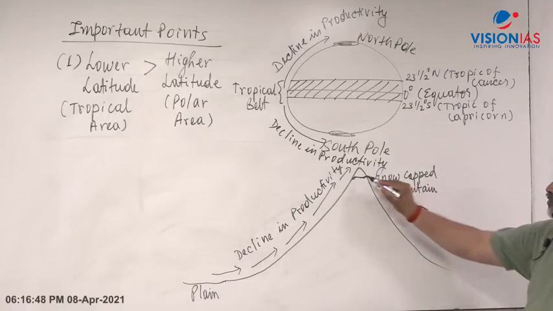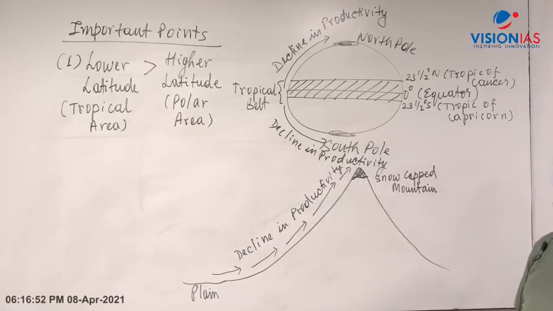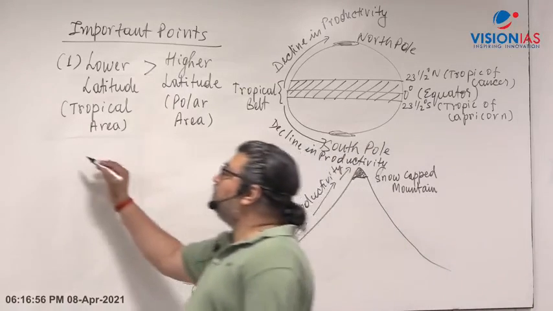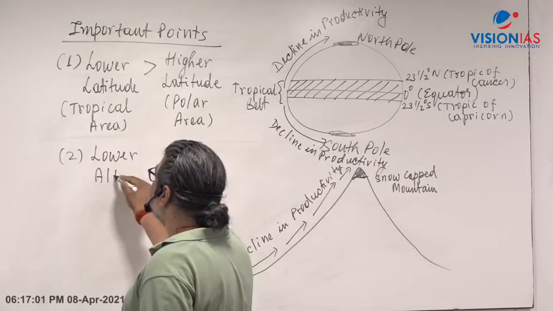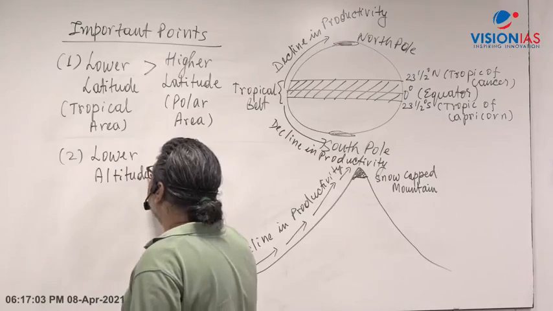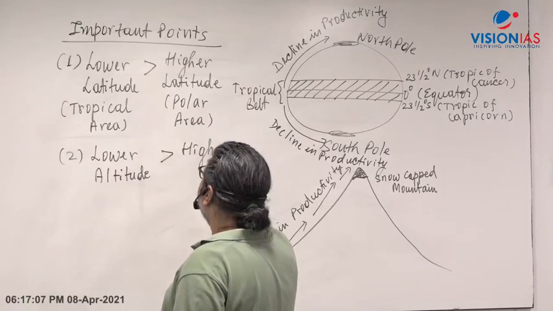And when you go to the snow-capped mountain where the snow and glaciers are present, the level of productivity will be very low. So what does that mean? It means that lower altitude will have higher generation of biomass as compared to higher altitude.